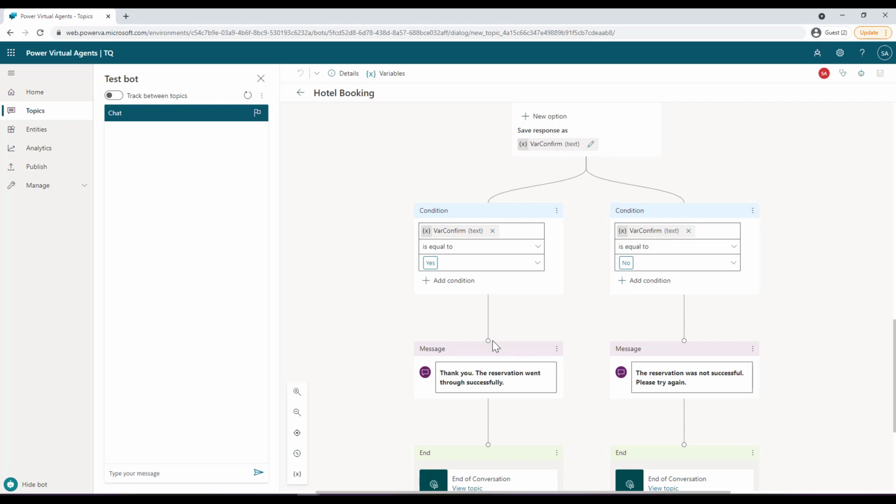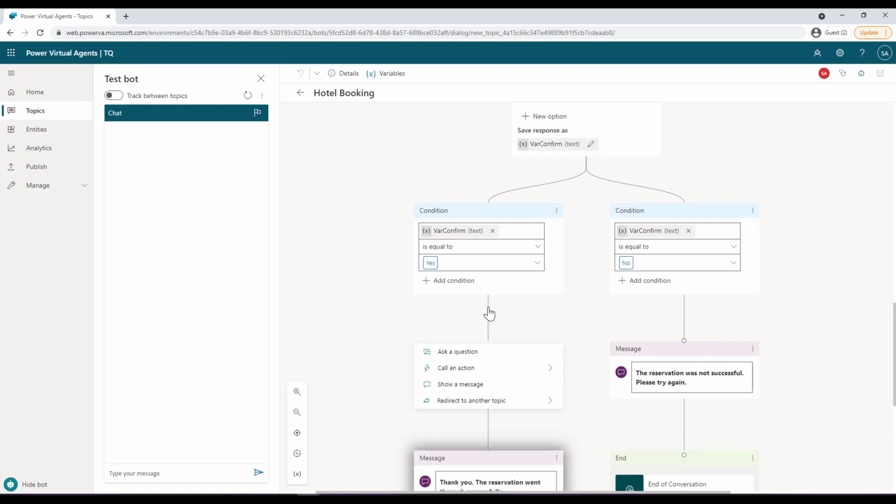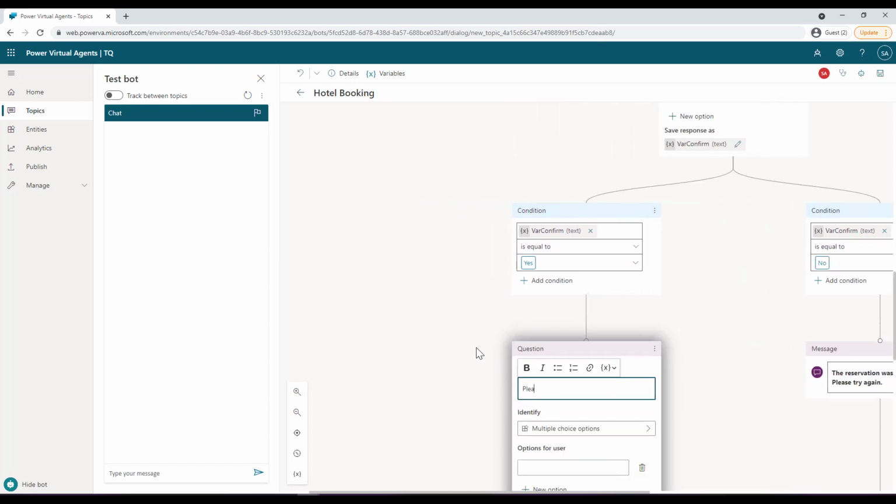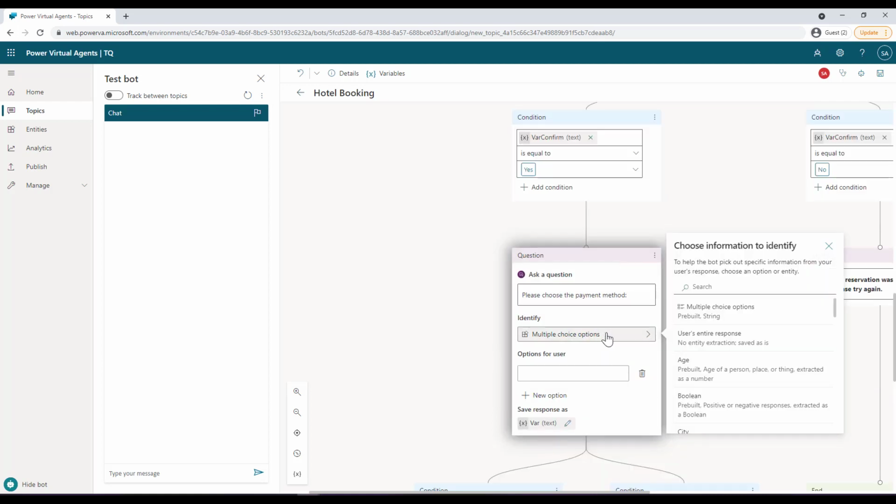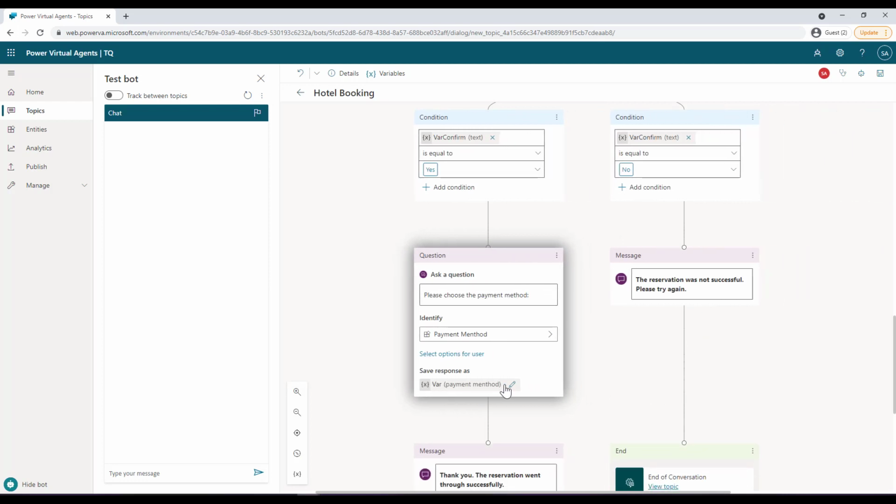If you hover over here and select add node in between, you can ask a question saying please choose the payment method, and then click on identify and select the custom entity that you created. Instead of scrolling down, I can search over here, and I can see the payment method entity, and I can click on this. The result will be stored in this particular variable.